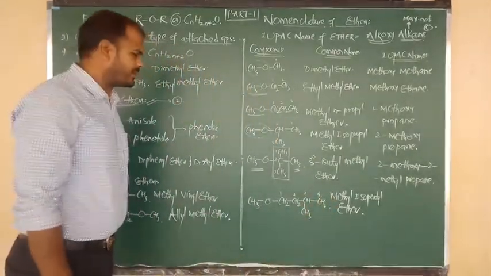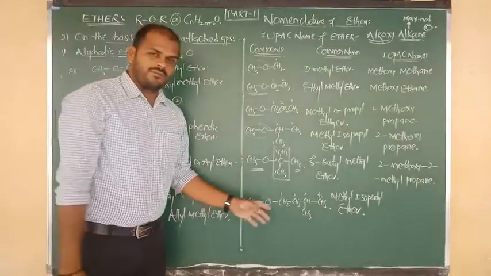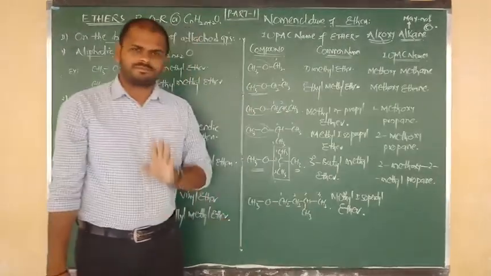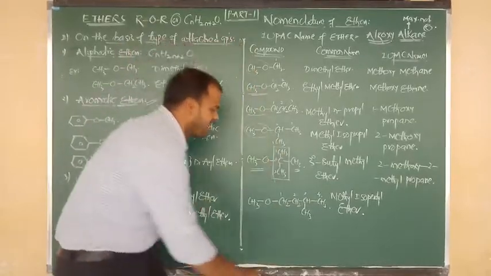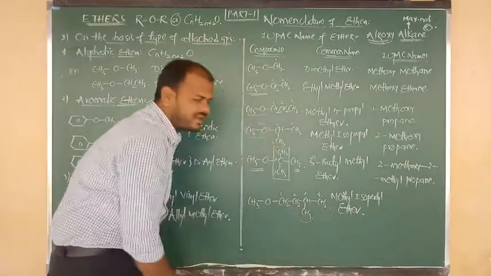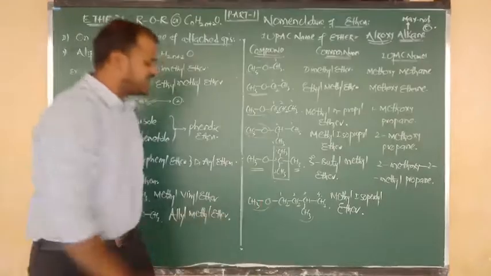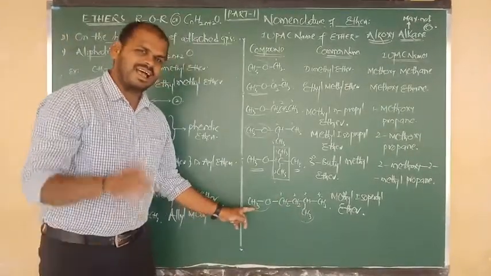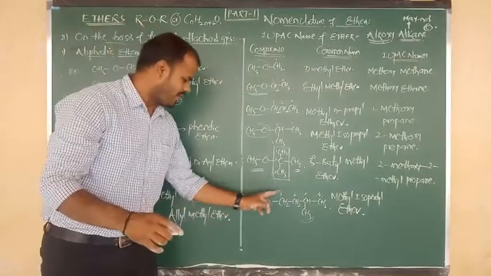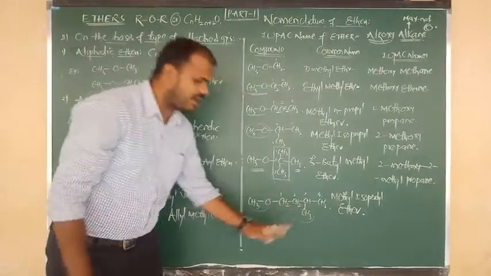Sounds good? Good. Now listen carefully. The main chain is butane. Upon butane, how many side chains are there? 2 side chains. One is a methyl side chain, and one more is a methoxy side chain. This is methyl, but this is methoxy. Again, methoxy is written first. 1 methoxy, 3 methyl.